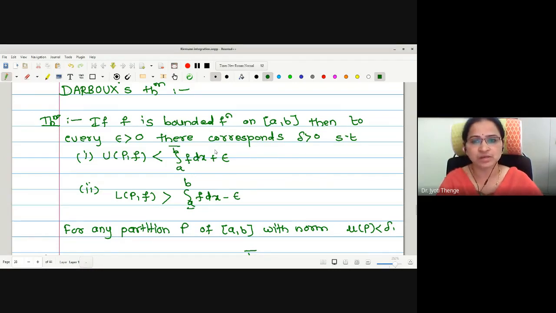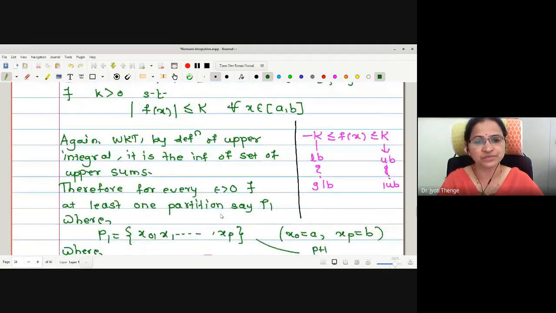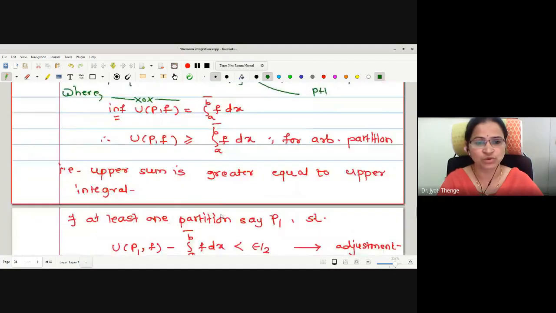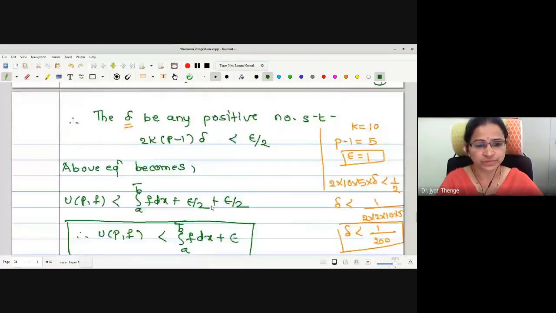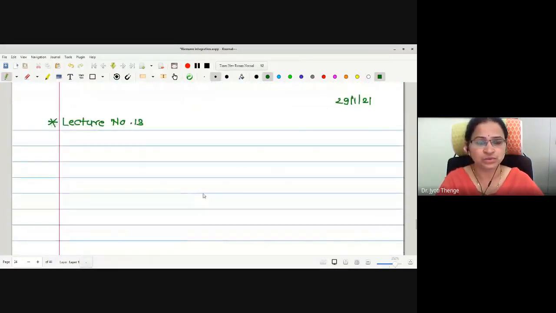And this theorem is giving us the existence of such a partition where upper sum is less than upper integral plus epsilon, and lower sum is greater than lower integral minus epsilon. Rather, it is giving the existence of a partition where the two inequalities are true. This is the simple meaning of Darboux theorem, which we use while proving the condition of integrability. To prove this Darboux theorem, we have followed a nice process. I will not repeat the process because in the last lecture we have covered it. So let me come to today's lecture directly.